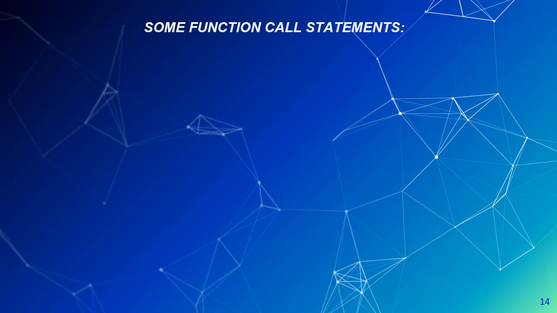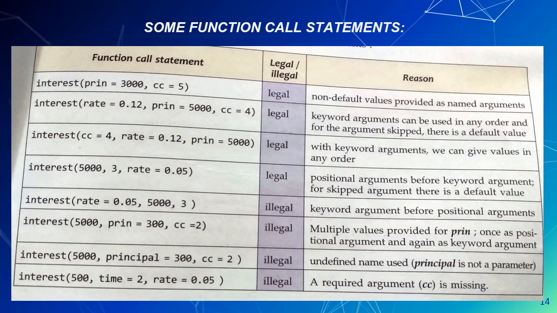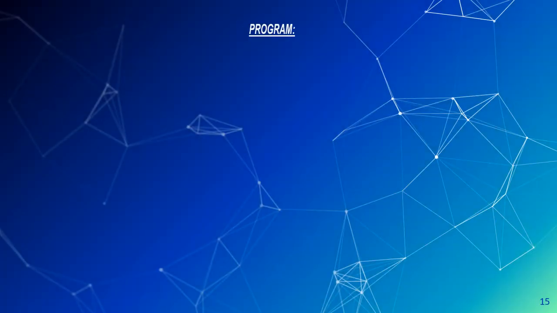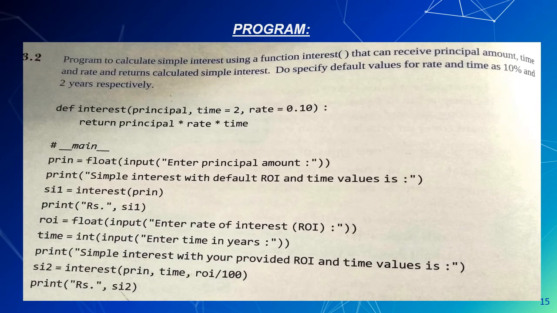Here some function call statements are there. We have already discussed how we can define a function and how we can invoke the function. So these are some function call statements showing how we can call the function with different types of arguments. We will discuss it with one program.